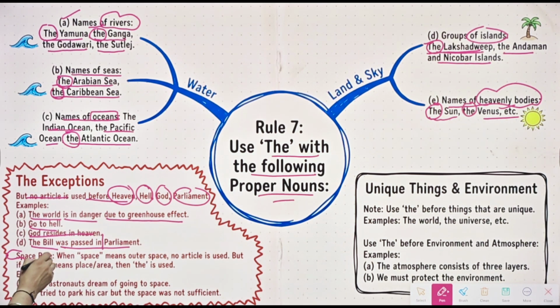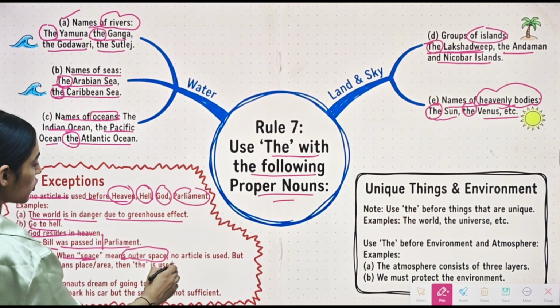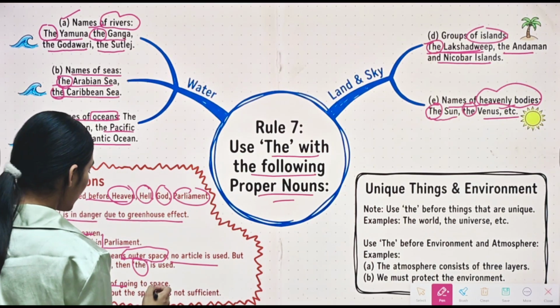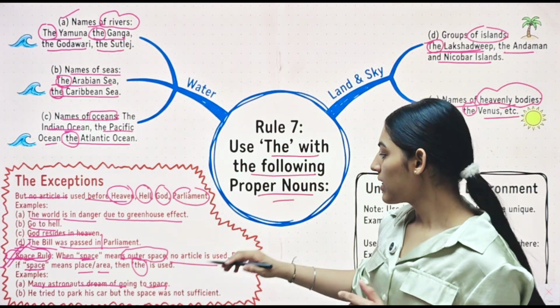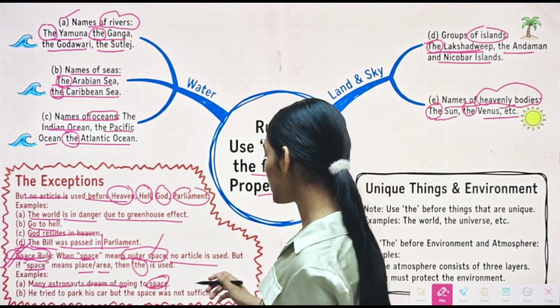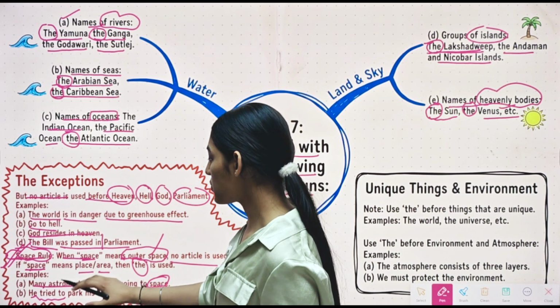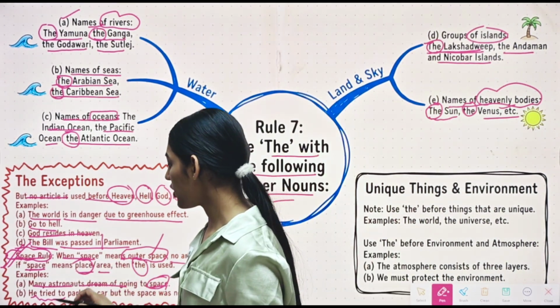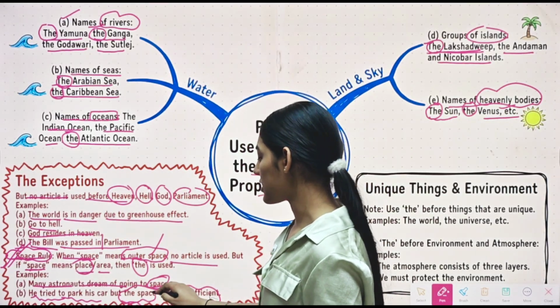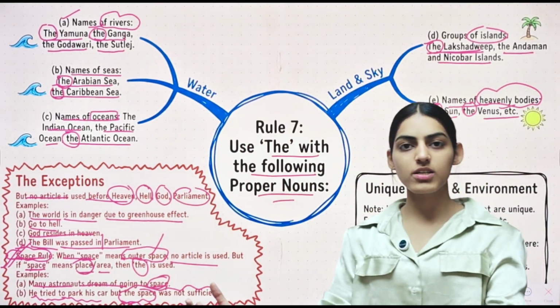Then we have some space. Here we have a space rule which says when space means outer space, no article will be used along with that. But when the word space means place or area, then we will use the. This is very important. For example, many astronauts dream of going to space, not going to the space. Here this space means outer space, in which the solar system exists. Then we have the space which means place or area. In this, we will use article the. He tried to park his car, but the space was not sufficient. So here space means the area is not sufficient to park the car.